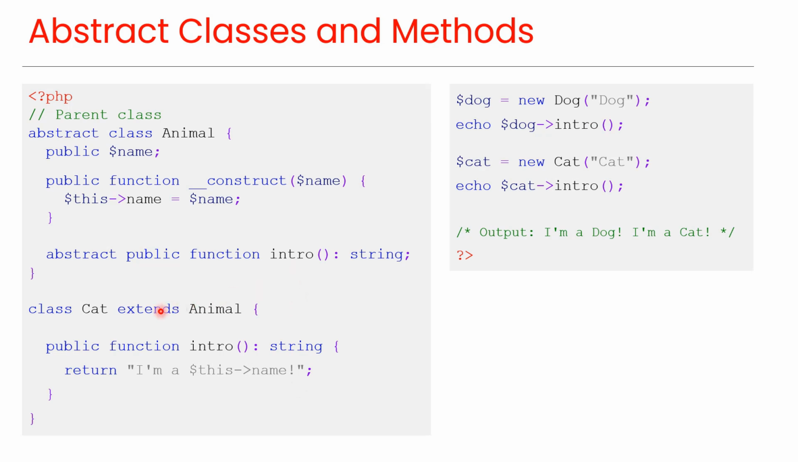In this example, we have a class cat, which extends the abstract class animal. So, it should implement this method, which is defined in the abstract class. And you can see a working example here with an output.